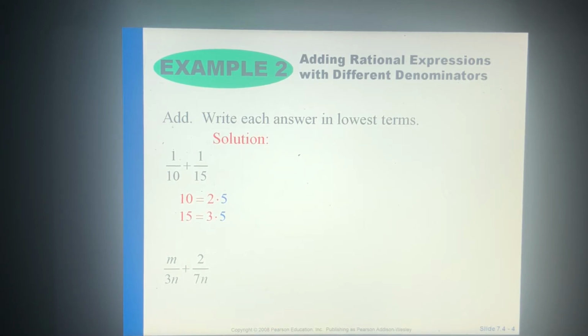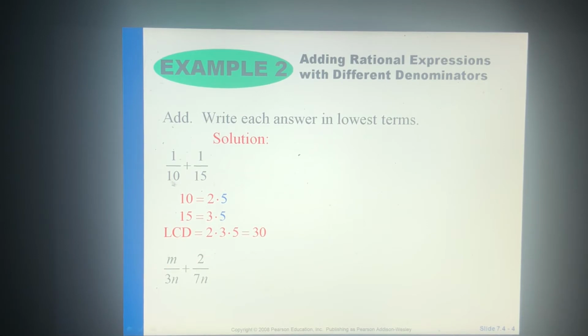Then to figure out what your actual LCM is, this is the way that I learned in school: you multiply each number that's unique by the other unique number, and anything that repeats, you only write once. So you've got 2, that's unique, 3, that's unique, and a 5 that repeats, so I'm only going to write that once. 2 times 3 is 6, 6 times 5 is 30. So my LCD, least common denominator, is 30.